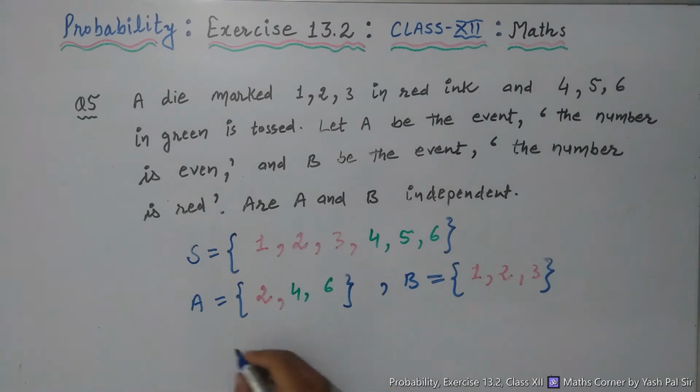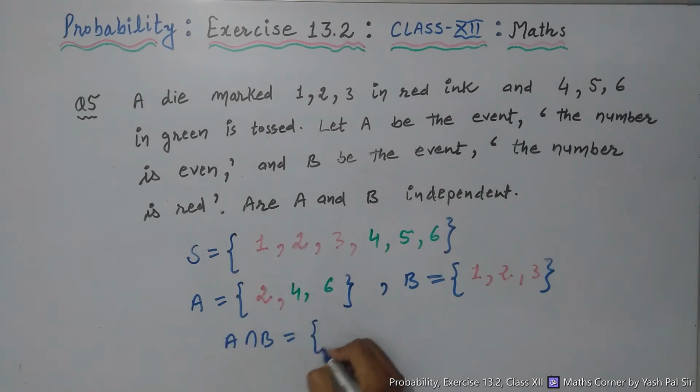Similarly, we can find A intersection B. So here we have 2. 2 is the only element, the only outcome in A intersection B.